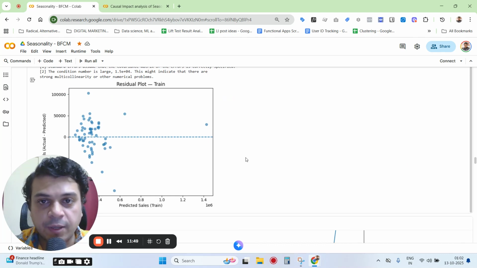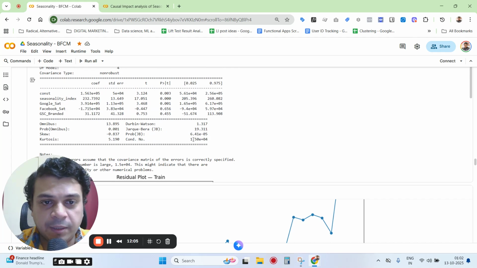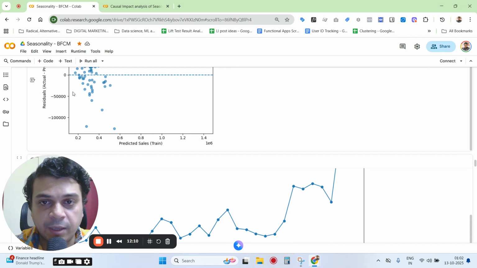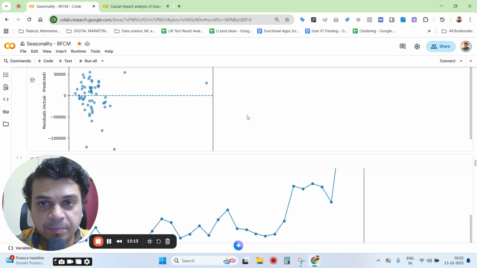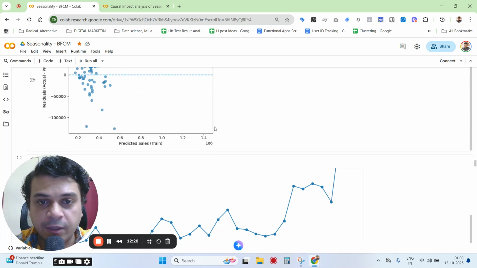Yeah, makes sense actually. So this is the residual plot, and it's important that the data points are distributed. This is predicted versus the error, and you'll see that it's fairly randomly distributed around this line. It could be better, but this is actually fairly good. The more random this distribution of errors around the straight line, the better it is. Zero is obviously the perfect case. If they all lie on this line, great. This is how the residuals are distributed.